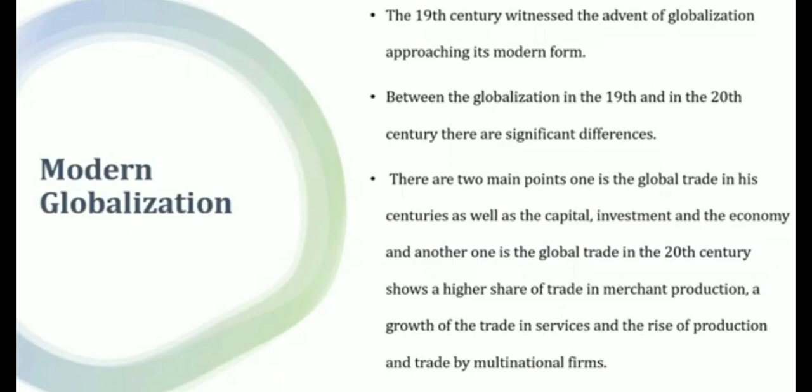In the 19th century, what things happened? How was trade done between two countries? Globalization then meant only capital, investment and the economy, during the 19th century. At the same time, in the 20th century, there was large import and export, many productions grew, and many goods and services were exchanged from one country to another. Multinational firms also arose in the 20th century.